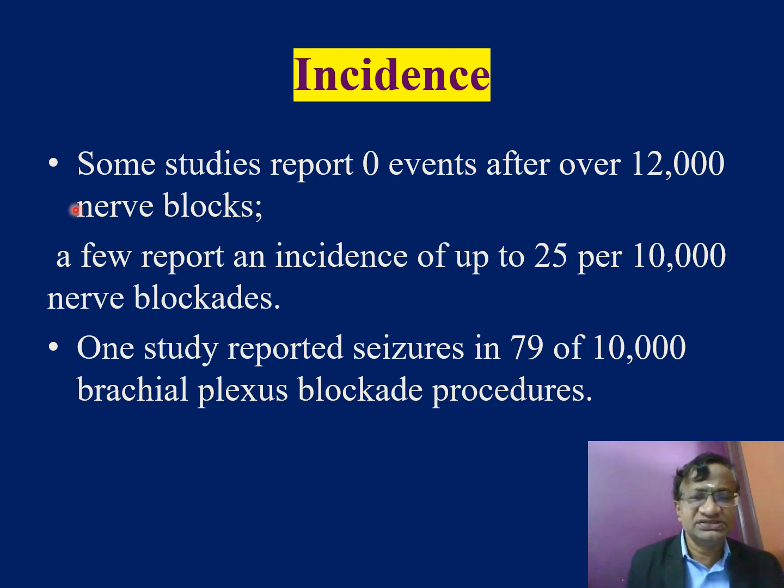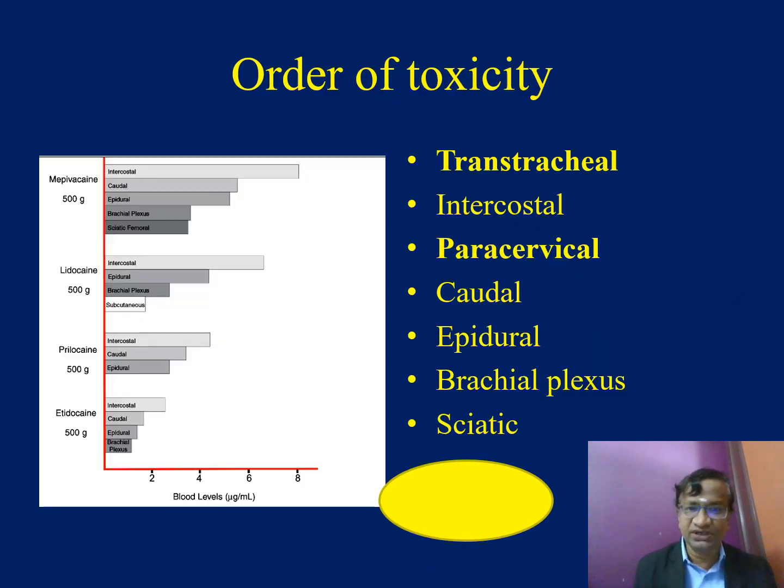Now, what is the incidence? Some studies report 0 events, a few report 25 per 10,000. One study reports 79 per 10,000. Another study reports 1.8 per 1,000 or 2 per 1,000. This is the normal figure we can have, around 2 or 1.5 per 1,000.